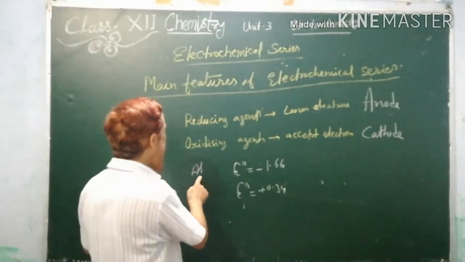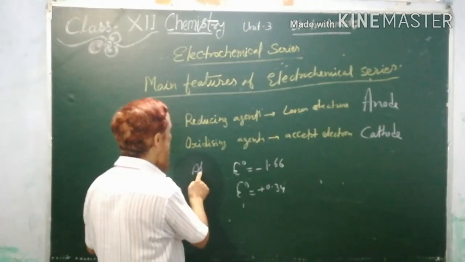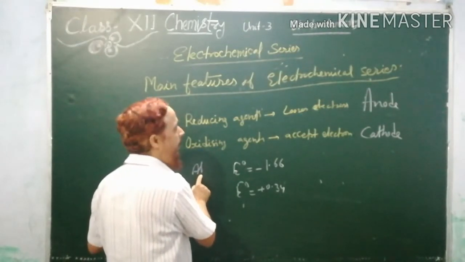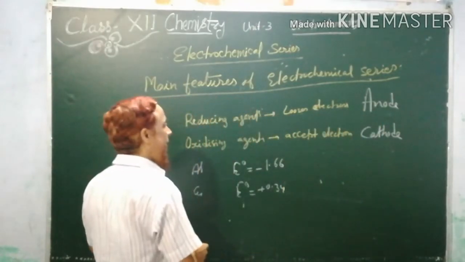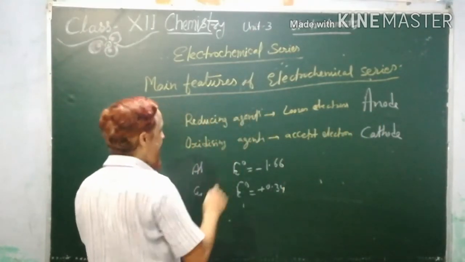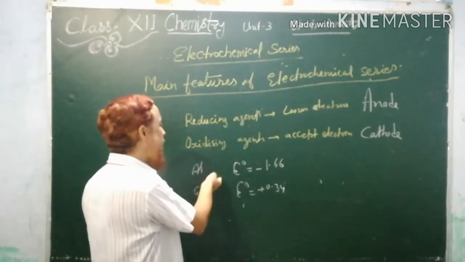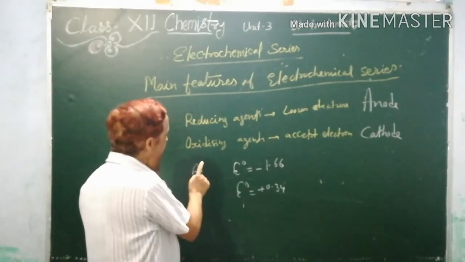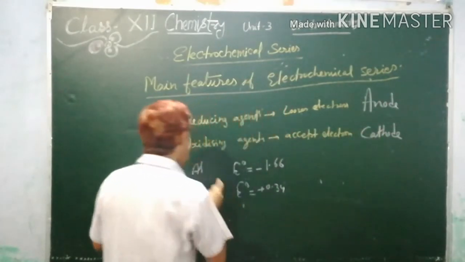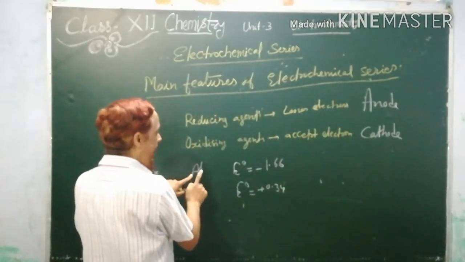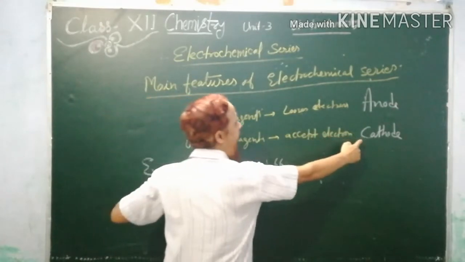So aluminium has less tendency to get reduced, it means it has a greater tendency to lose electrons, and electron loss happens at the anode. Aluminium has less tendency to accept electrons, and acceptance of electrons is at the cathode. It means aluminium can't be used as cathode.